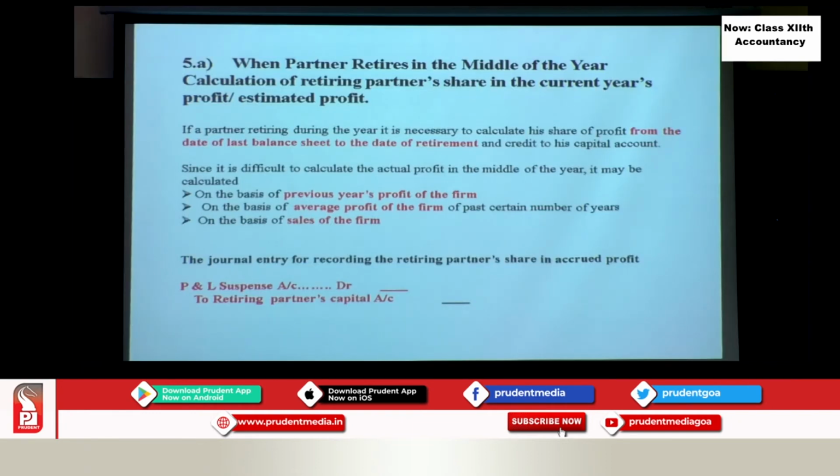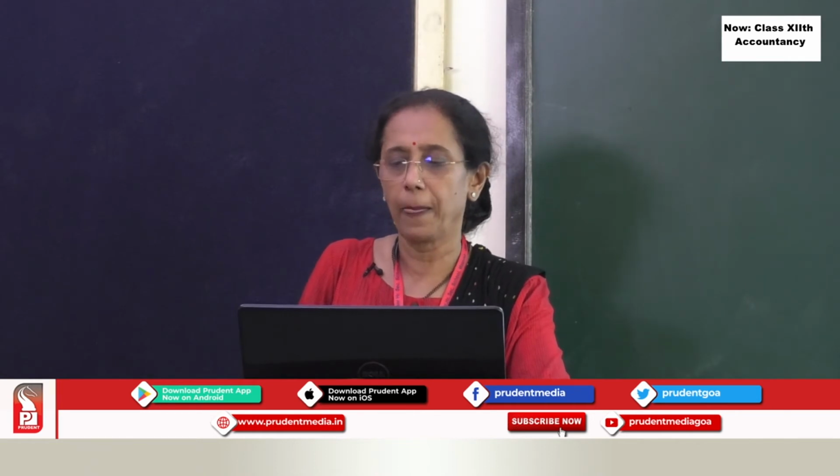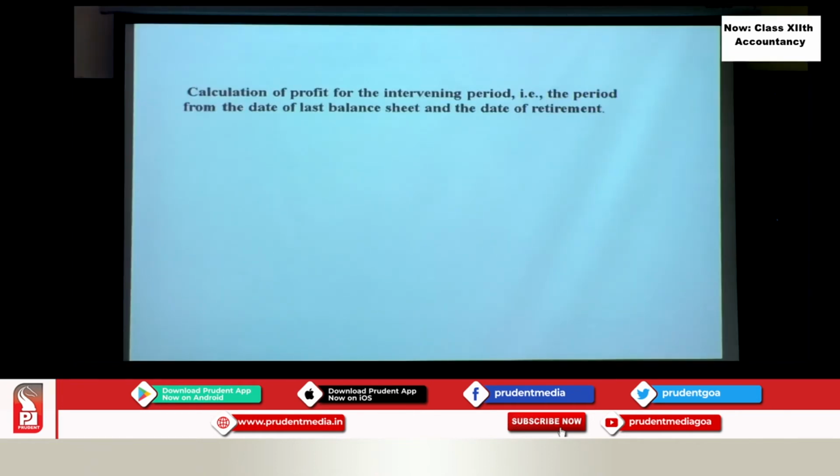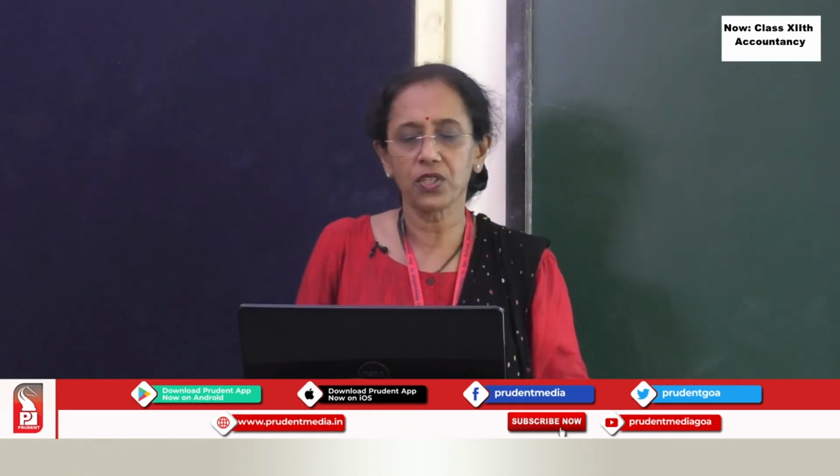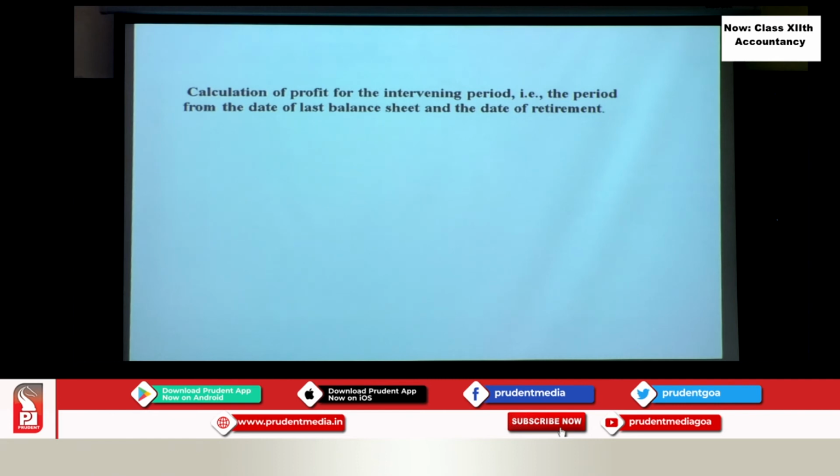Okay. So next we'll see calculation of profit based on the previous year's profit. Calculation of profit for the intervening period, the period from the date of the last balance sheet to the date of retirement. So the first base is what? Based on the previous profit.